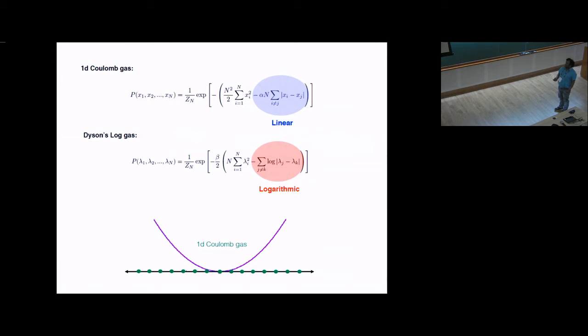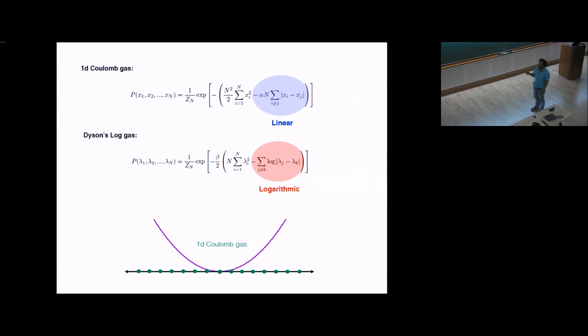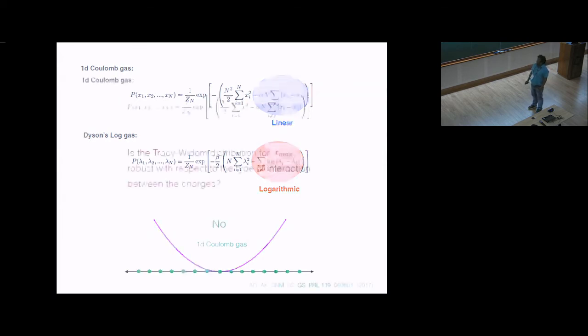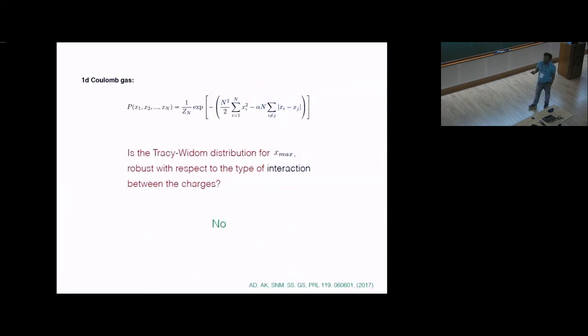And we consider this model, and I ask the question: what is the distribution of the typical fluctuation of the position of the rightmost particle? And this model is a paradigmatic model for the 1D plasma because one can compute various bulk properties, and people have studied this model in the 1960s and computed various bulk properties. But here we look at the extreme value statistics, the statistics of the edge properties. Okay, so let me tell you the answer to this question: the distribution of this x max for this interaction is not given by the Tracy-Widom distribution.